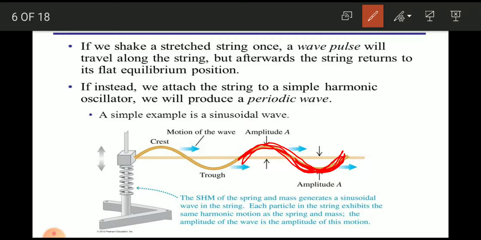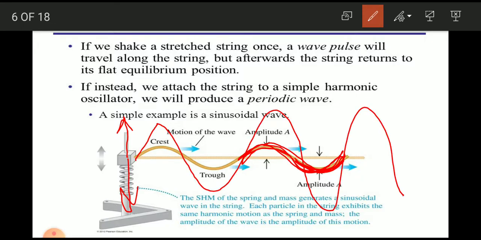If instead we attach the string to a simple harmonic oscillator, a mass attached to a spring, we will produce a periodic wave. A simple wave is a sinusoidal wave. For example, it vibrates to and fro, so the string will look like this. This type of vibration is produced. The simple harmonic motion of the spring and mass generates a sinusoidal wave in the string. Each particle in the string exhibits the same harmonic motion as the spring and mass. The amplitude of the wave is the amplitude of its motion.